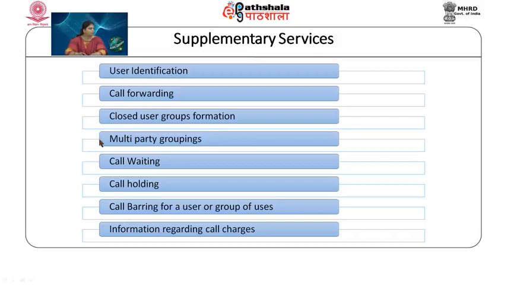Multi-party grouping for business applications. Call waiting, that is when you are talking and if somebody is trying to call you, you will find its number in call waiting. Call holding, you can put a subscriber or a caller on hold. Call barring, yes, very important, you can avoid the nuisance by putting some numbers on call barring. And information regarding call charge, that is when you are done with the call, you can see the charges which are incurred during this call.